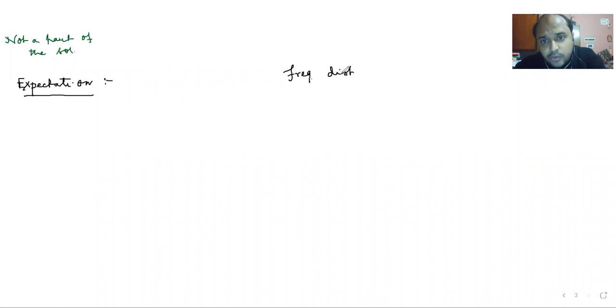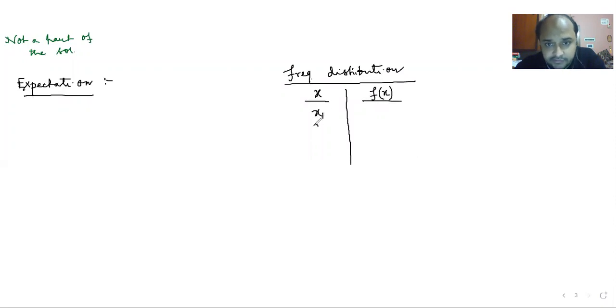You very well know what frequency distribution is. You consider the values x and their frequencies f: the values x1, x2, ..., xn and the frequencies f1, f2, ..., fn.